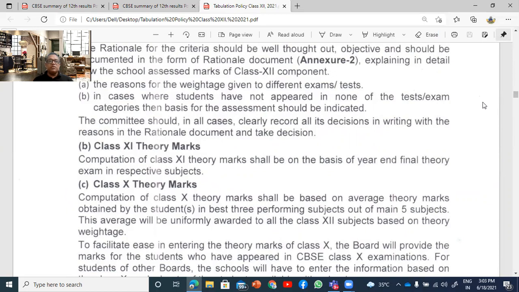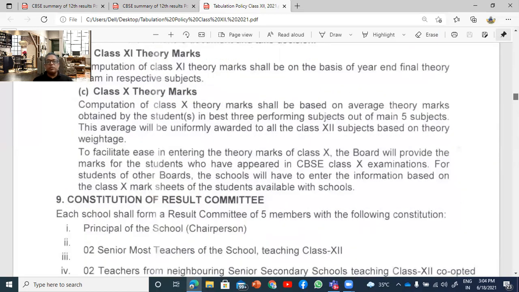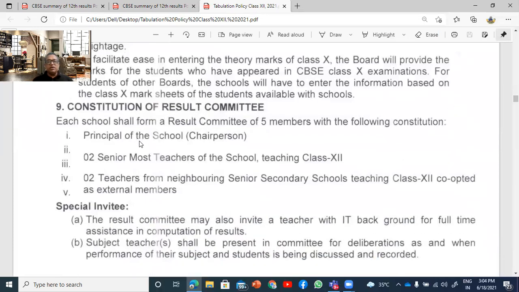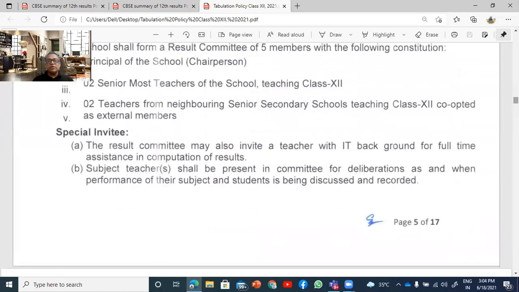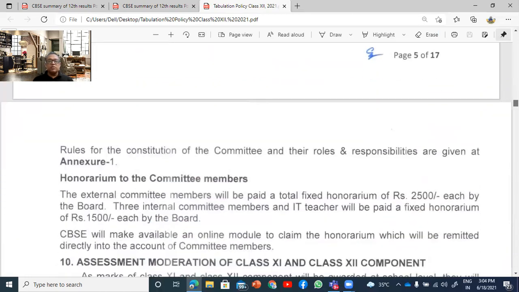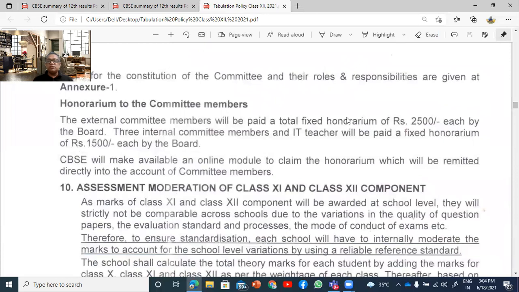Because later on the CBSE may ask you for the documents, you may have to produce it at that point of time. So the result committee, as informed, will be the principal, 2 senior most teachers of the school teaching class 12, and 2 teachers from the neighboring school. And you could also invite your IT teacher or computer expert to help you in the computation, right? And subject teachers obviously will have to be there for any discussion because they will know the student. There is a small payment also being given here. So the external is getting 2,500 and the internal is getting 1,500, right?